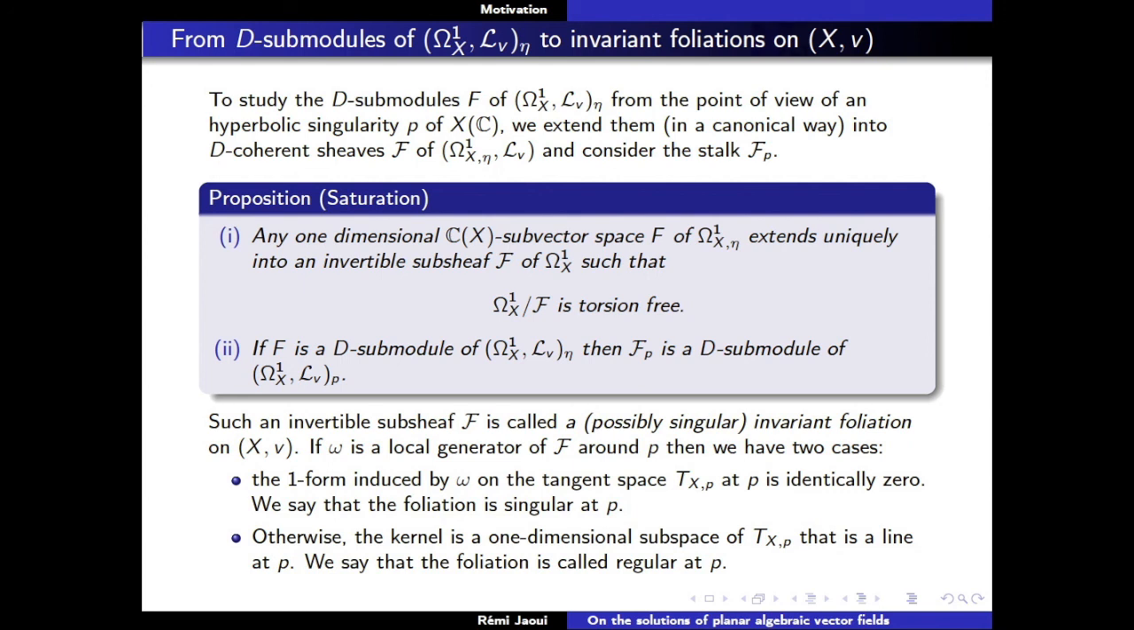Either when you look at the one form induced on the tangent space, it is identically zero. This is the case where the foliation is singular at P. It's not a line. Otherwise the kernel is a one-dimensional subspace, which is a line, and in that case the foliation is called regular at P. You've got this association at the generic point: to a point P you associate a line, and at a certain point P, the line degenerates. You have to understand these two cases at P.